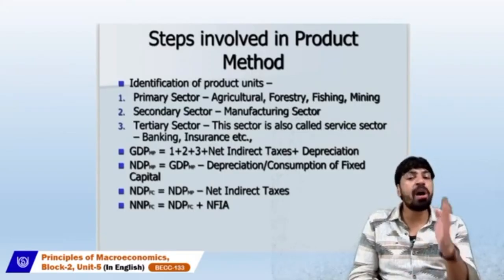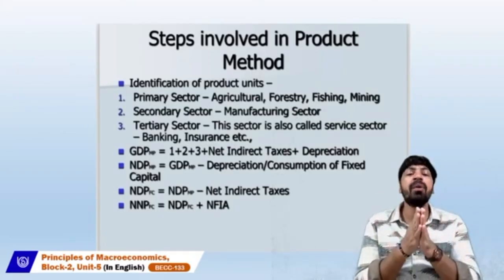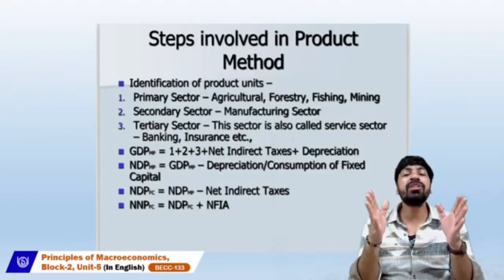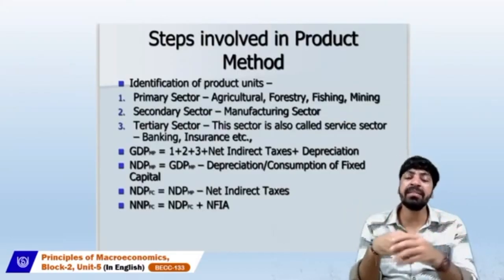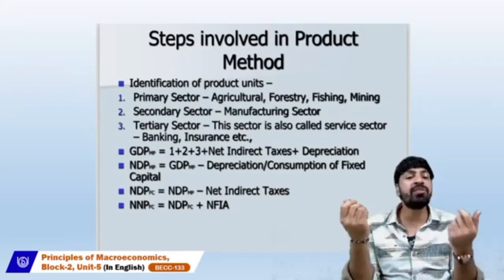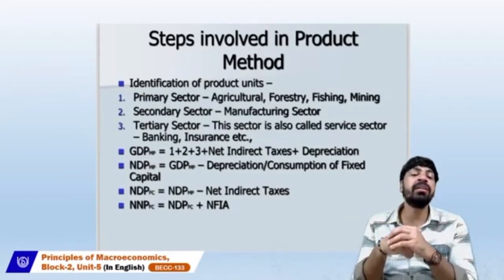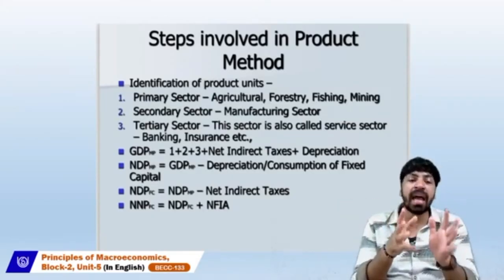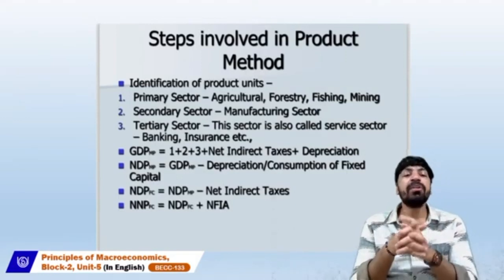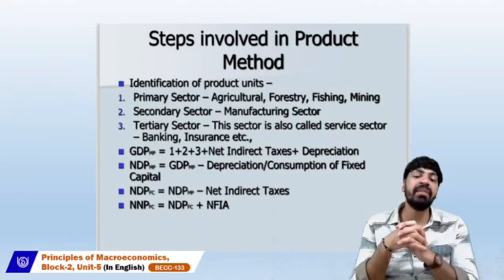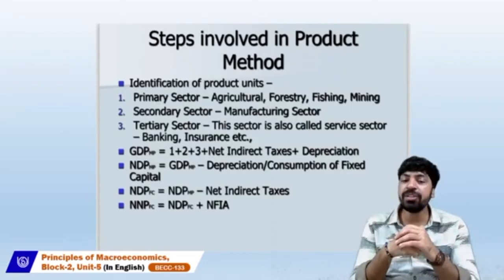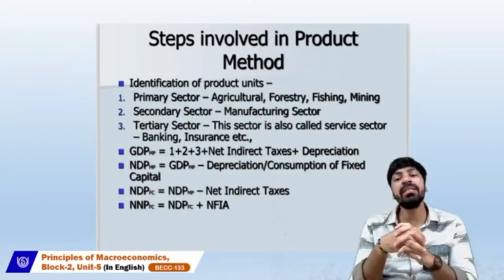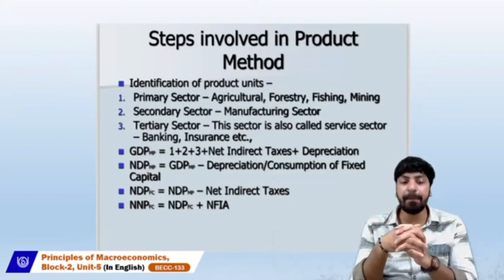When we talk about the deduction of depreciation and the deduction of net indirect taxes, there is a particular trick that I have already told in the earlier slides. When we go from gross to net, we have to deduct depreciation, in other words the consumption of fixed capital.